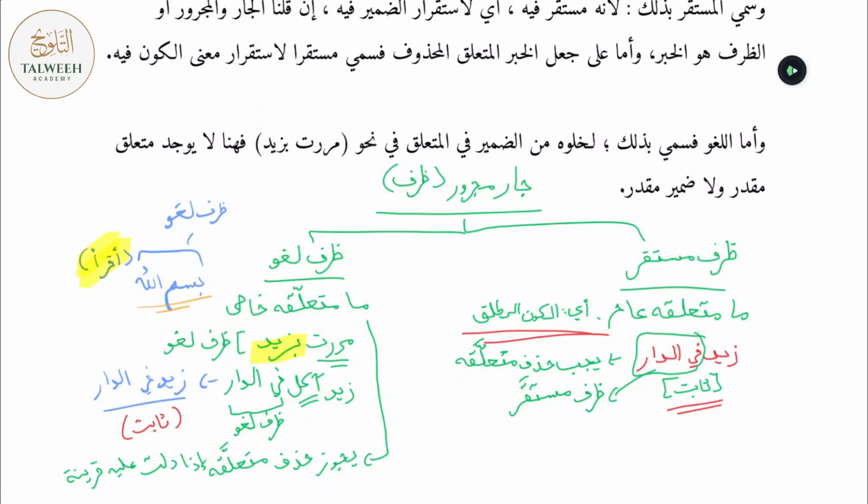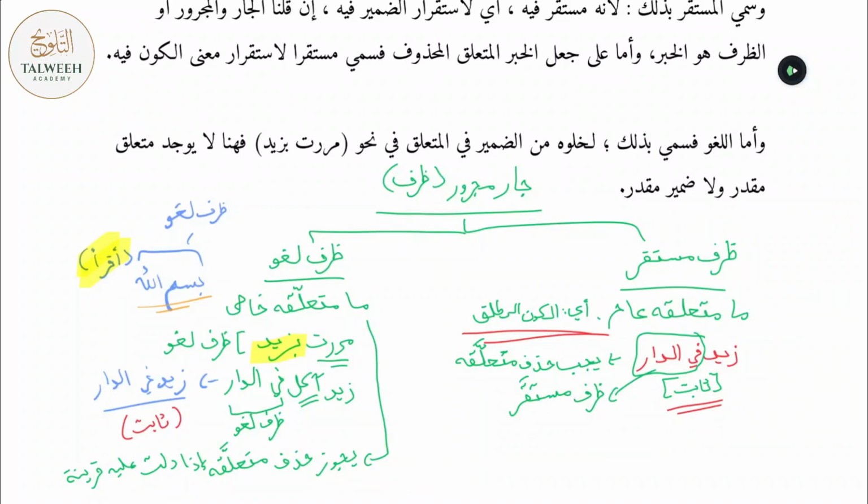Even though أرسلنا is not كون مطلق, it's a specific meaning. So إلى ثمود over here is a ظرف لغو because it's connecting to a verb which has a specific meaning. But you're allowed to omit it because there's context indicating it. Alright? So the recap of this is Jaar Majrur is also commonly referred to as a Ẓarf, and it's of two types. Either it's a Ẓarf Mustaqarr or it's a Ẓarf Laghw. What is Ẓarf Mustaqarr? Ẓarf Mustaqarr means that it's connected to something which is the general meaning of existence. Alright? Such as Zaydun fid dar, over here fid dar connects to the meaning of Thabit or Ka'in or Mustaqir, which just simply means he's existing within the house.